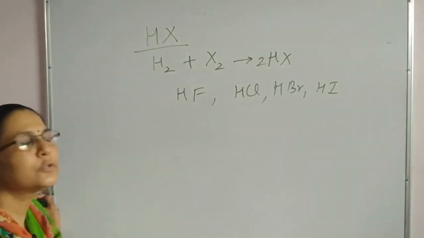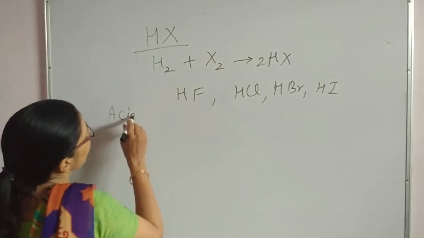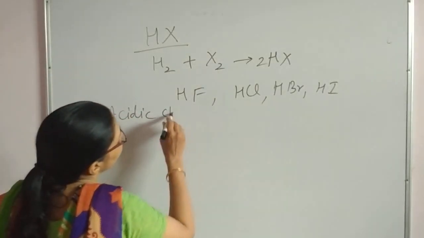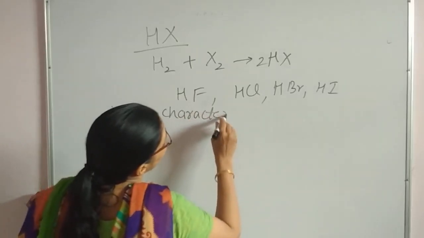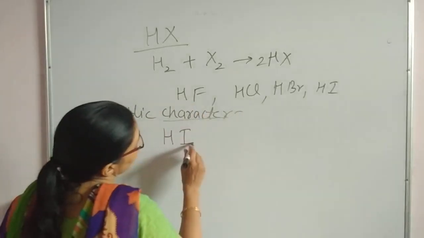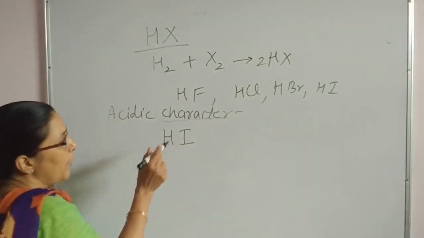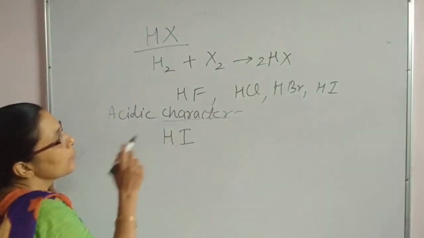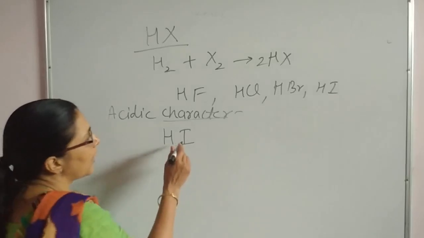But due to the bond dissociation enthalpy, the acidic character will be in such manner. Acidic character will be HI highest, with lowest bond dissociation enthalpy. Weak bond, it means easily hydrogen can be detached from HI. So what will happen?